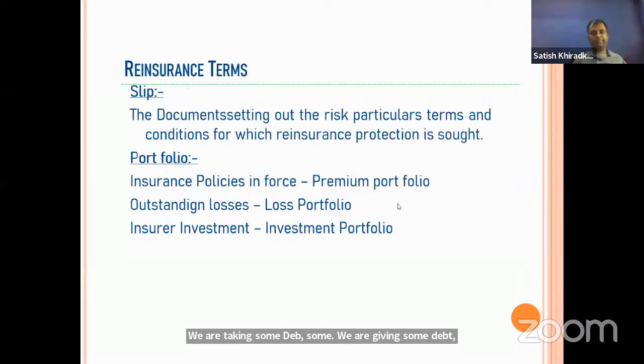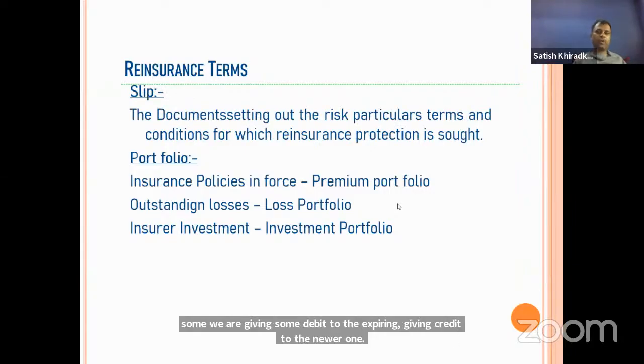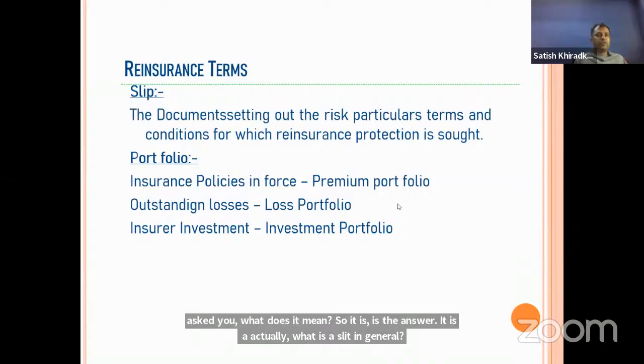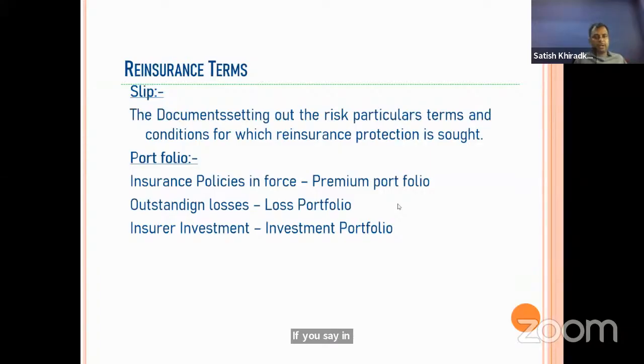Slip is the document that sets out the risk and the particular terms and conditions for which reinsurance protection is sought. They can give you this definition and ask what it means, so slip is the answer. In practice, if an insurance company wants reinsurance cover, they write the slip and give it to the broker.